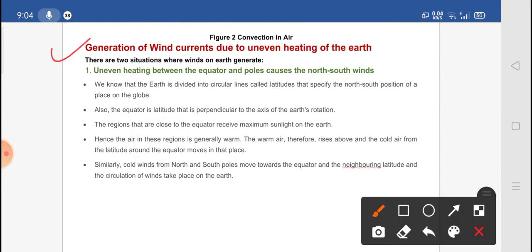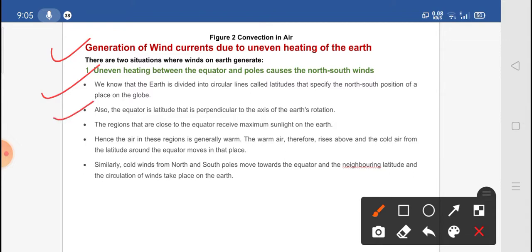Now, generation of wind occurs due to the uneven heating of the earth. Here two important situations we have to discuss. First one is uneven heating between the equator and poles, which causes the north-south winds. So first of all, we will discuss how this wind is produced. We know that the earth is divided by circular lines, which are known as latitudes, that specify the north-south position of a place on the globe, right?